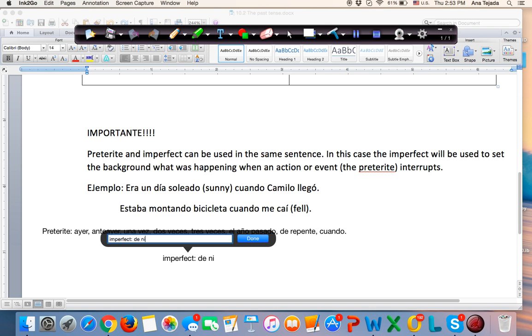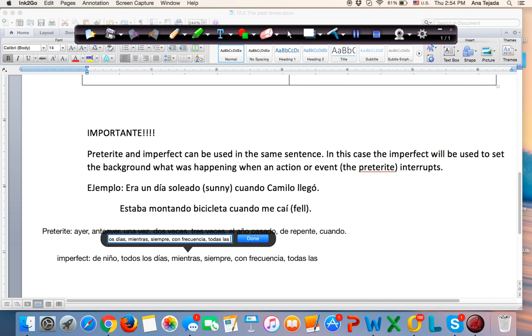So de niño, as a child, todos los días, because it happened more than once, so every day, mientras, while, siempre, always, con frecuencia, frequently, y todas las semanas.